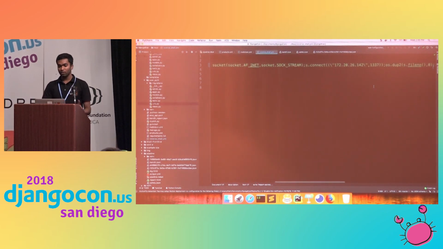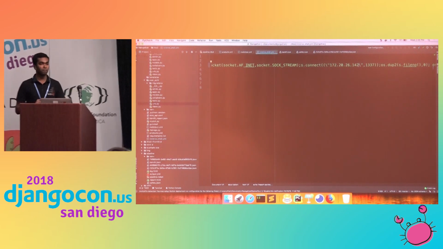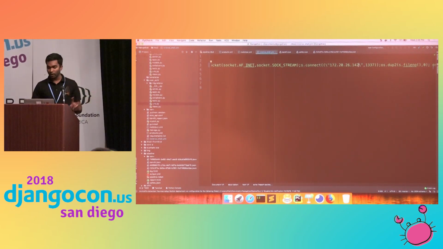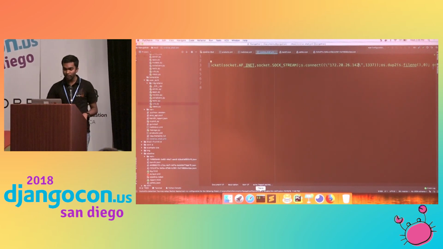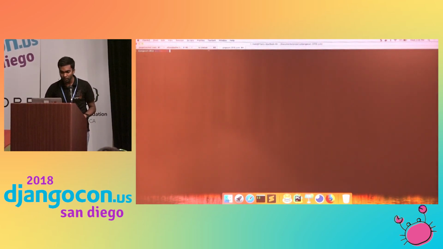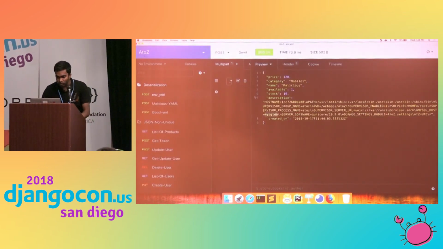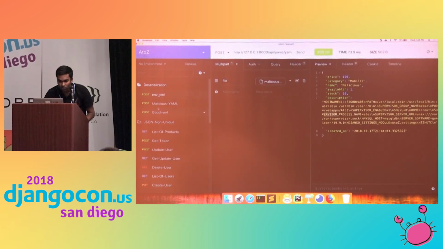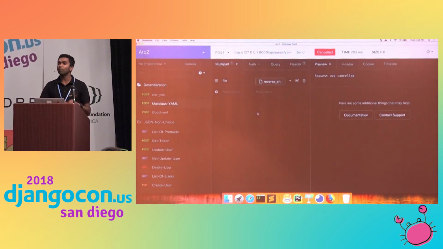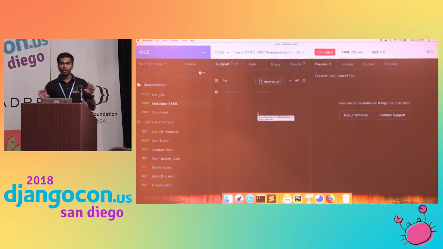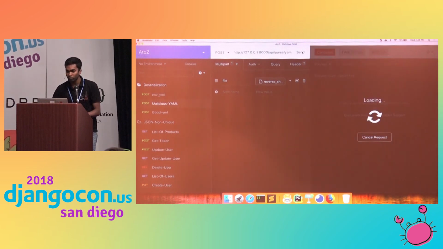This is single line shell code execution. It's a single line Python code. I gave my IP here, and the port is 1337. Netcat is running on 1337, right? So this is the reverse shell. This is the YAML file I updated. Now I will upload it.